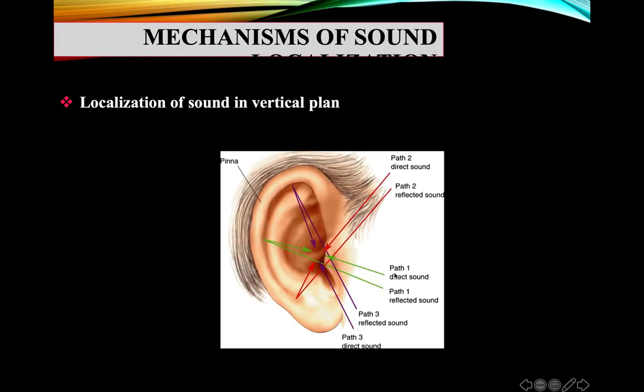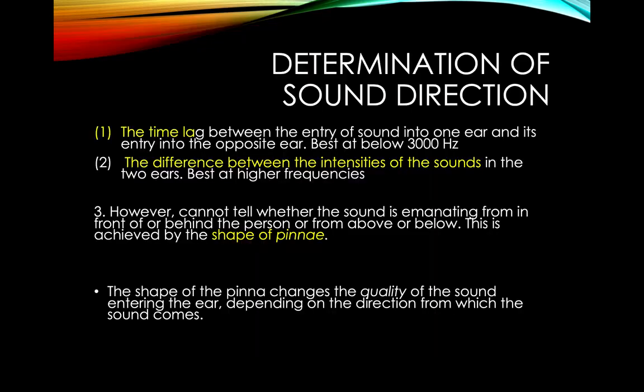For example, as you can see, if this is the direction of a sound, it can enter through two pathways. One is directly and the other is a reflecting pathway. So due to past experiences, through the way the shape of the pinna changes the sound frequency or intensity, the brain can get the idea about the direction of the sound.